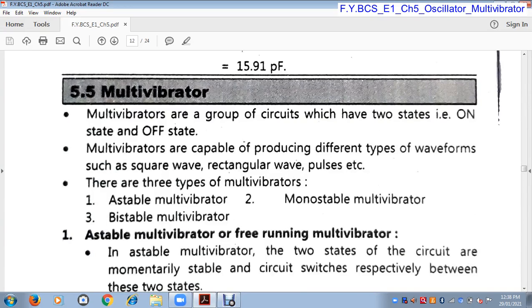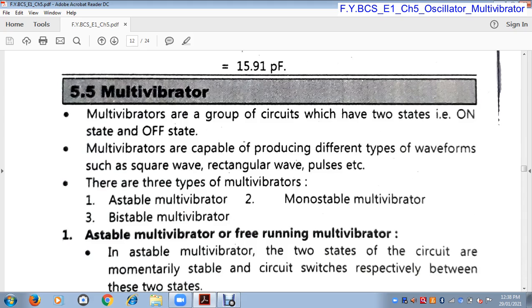Good morning, students. In the previous lecture, we saw the crystal oscillator. Now, in this lecture, we will see the multivibrator. So, basically, what is a multivibrator? A multivibrator is nothing but an electronic circuit which has two states, either on state or off state.